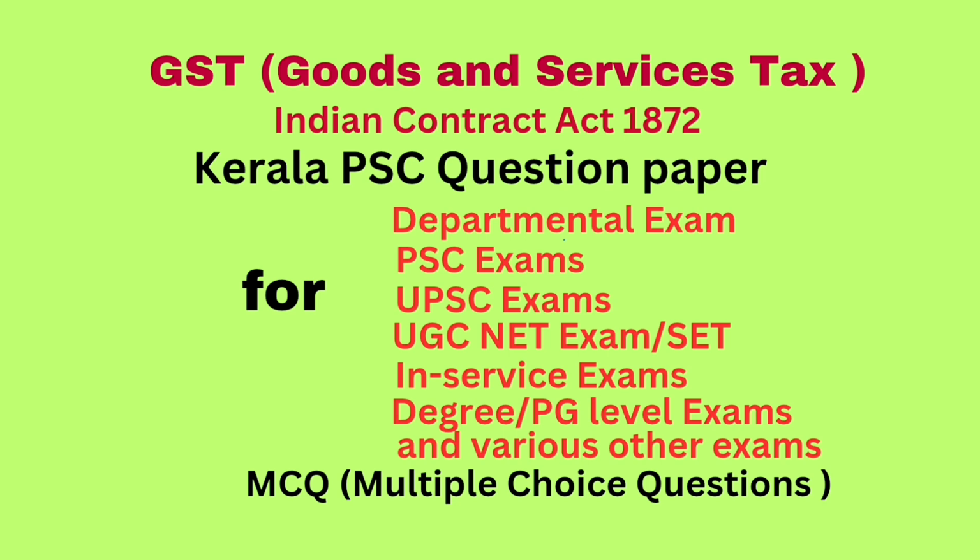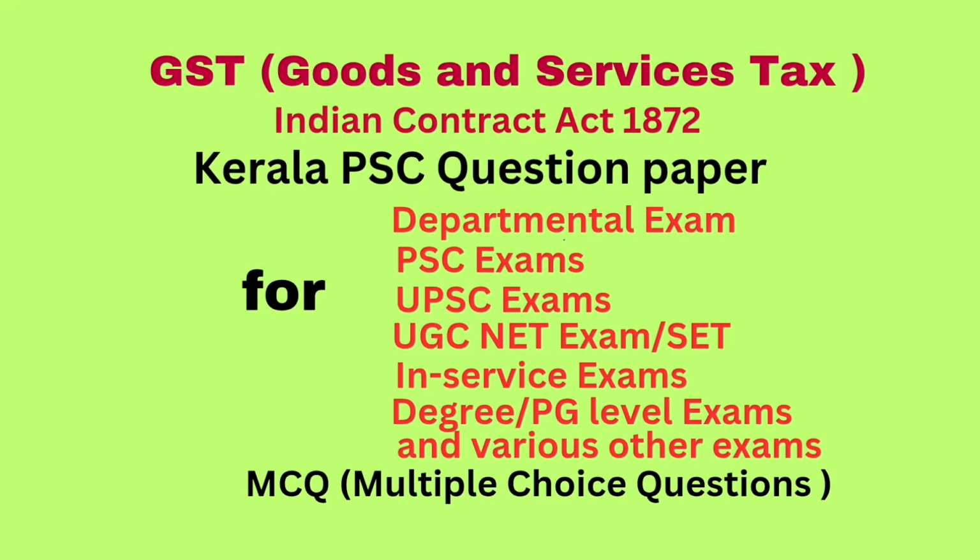Question number 26. Form and manner of submission of monthly return by registered person is covered under Rule dash of the Central GST Rules. Answer 61. Question number 27. Which of the following condition or conditions to be satisfied by a person who opts for composition levy? Answer: He shall mention the words composite taxable person on every notice.